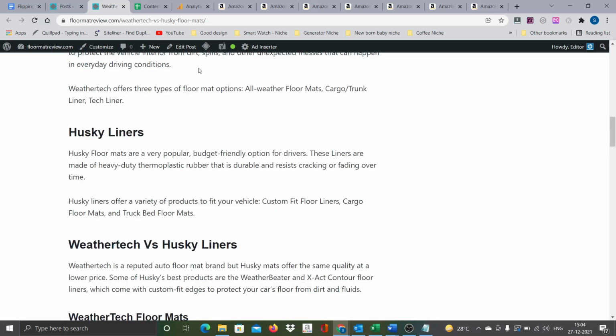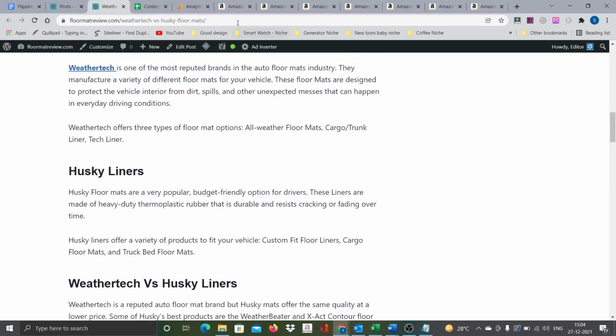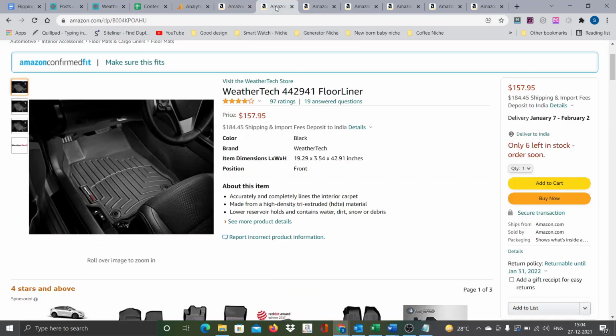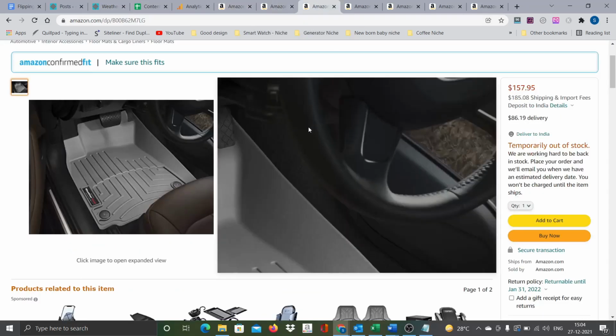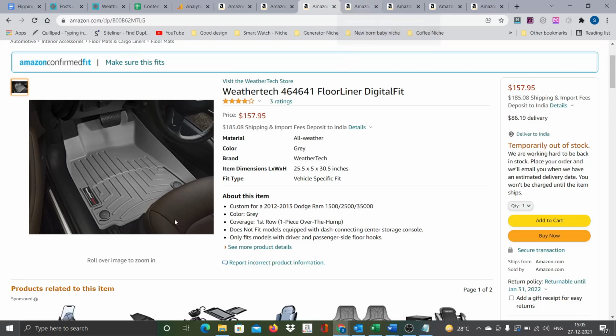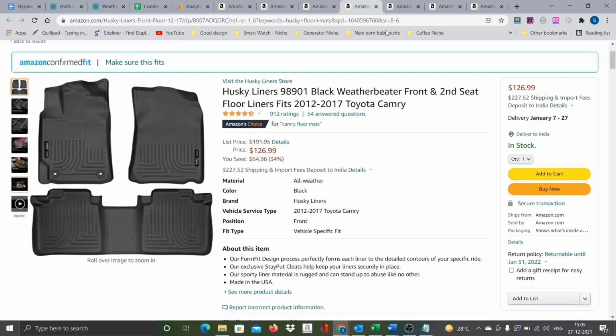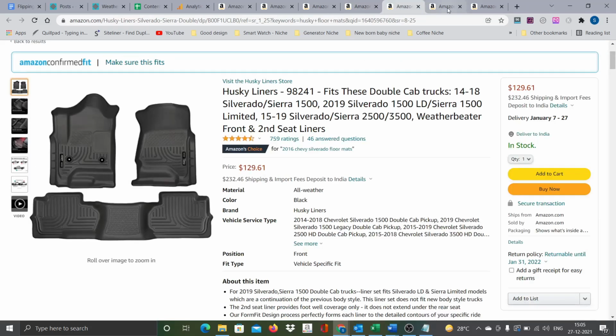Just to save time, a few minutes back I searched for it. So these are 3 WeatherTech, 1, 2, 3, we can pick these. I did not find many WeatherTech for now, and also we didn't have much time. So I'm going to include these, and later we can always replace these products. And then for Husky liners, this is 1, this is 2, and this is 3.